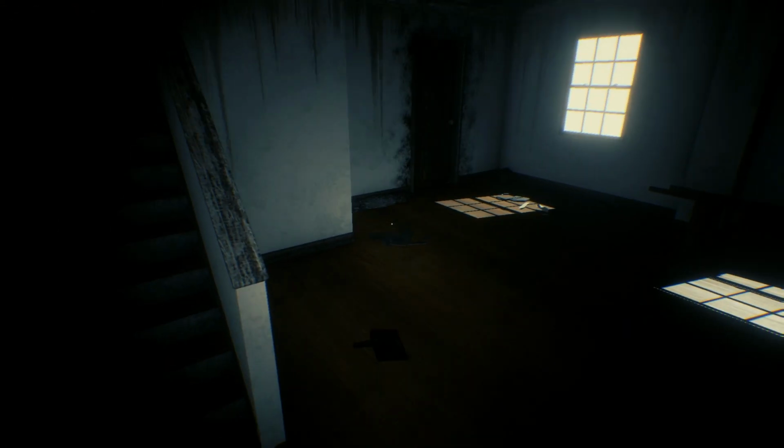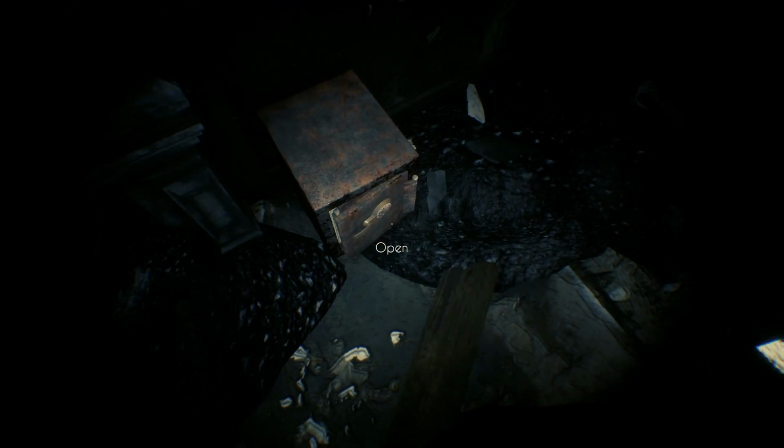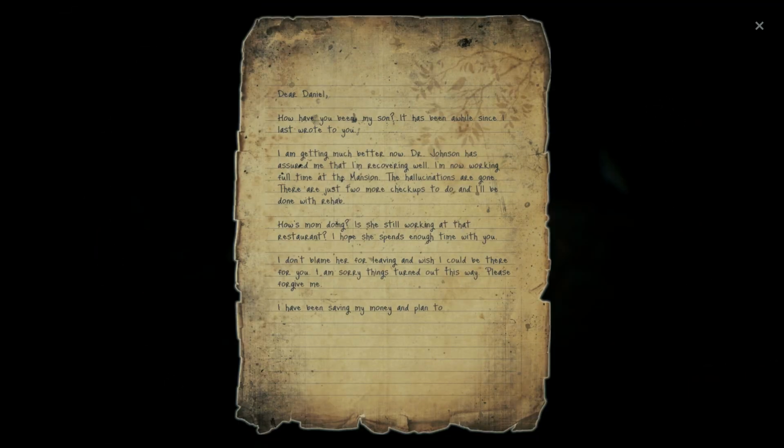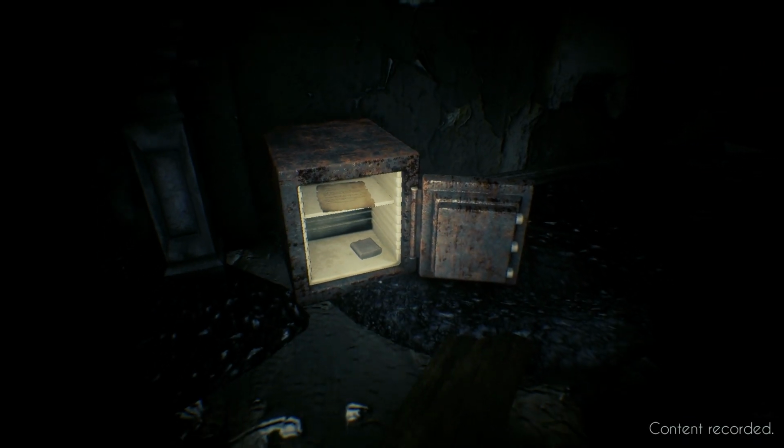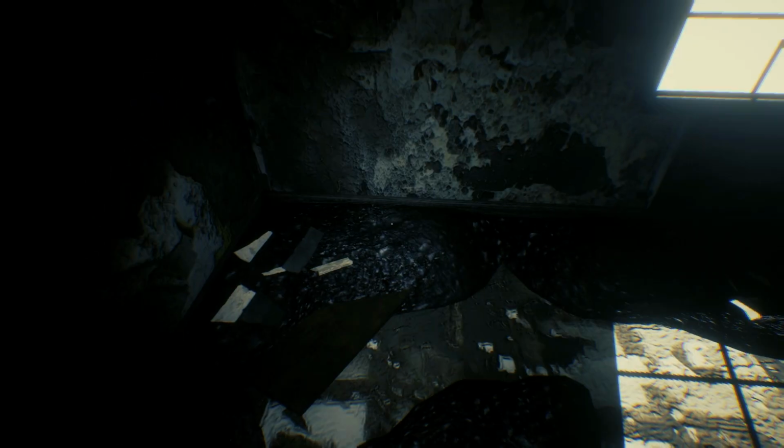Ooh, ominous. There isn't much here on the first floor except a burnt safe with a flask and a note from Andrew to his son about Andrew getting better and wanting to see his family again. And it's hard to feel like he took his own life because he really had a lot going for him and he was going through rehab, he was doing really well. Next, I make my way upstairs.